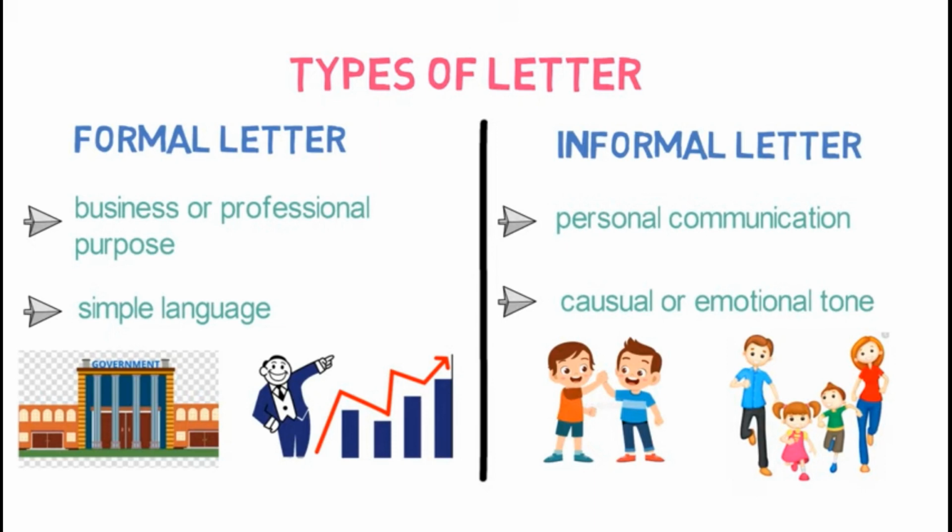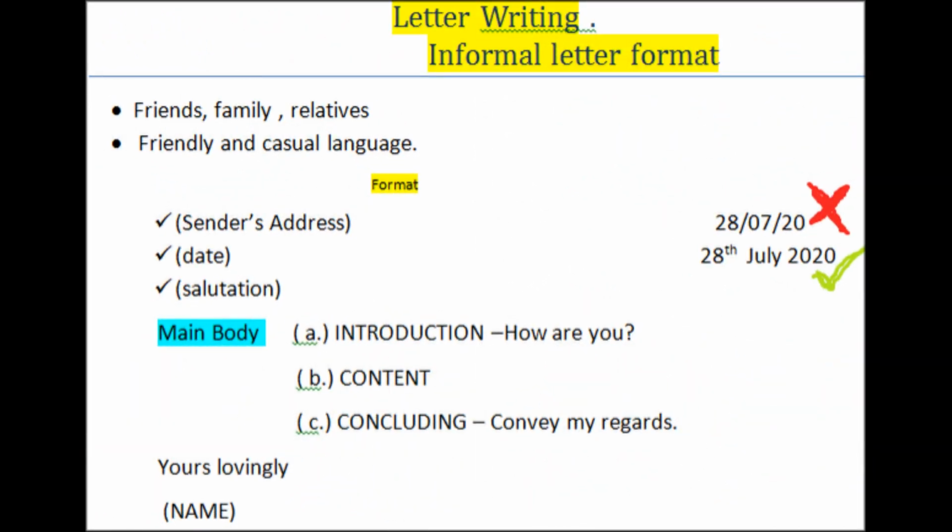We write informal letter for personal communication. Informal letter also express emotions and love. So, in today's class, we will discuss the informal letter.